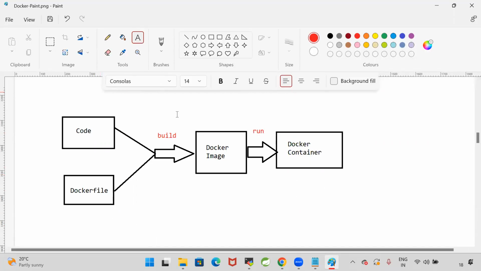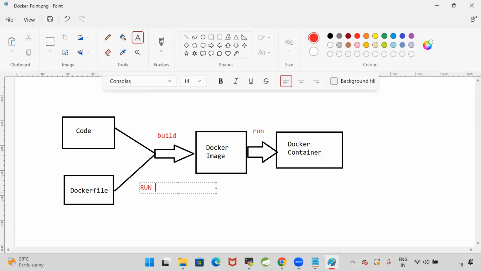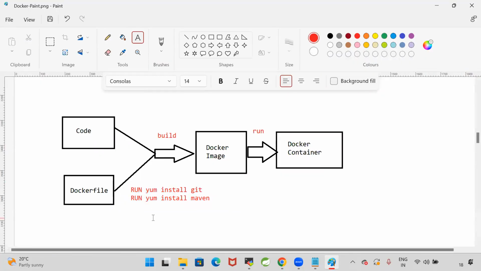When I am building the Docker image, I want to install Git, run yum install git. And I want to run yum install maven. Then I will do the cloning, I will package, and I will copy the file from this system to the Tomcat folder. So when I am creating the Docker image, if I want to execute some commands, then I will go for run instructions. I'm telling the Docker engine, run this Linux command so that it will install the Git software, and run this command so that it will install Maven.